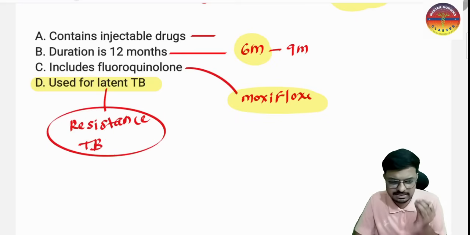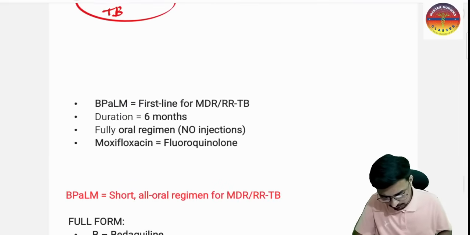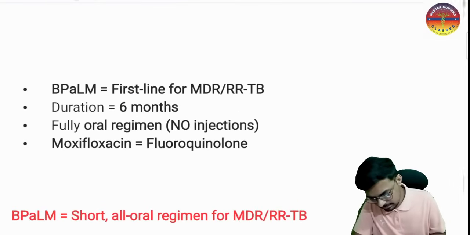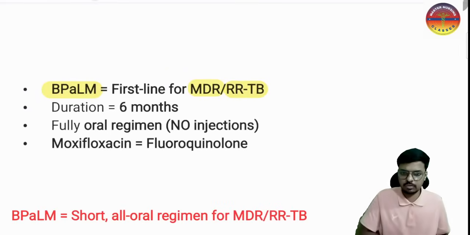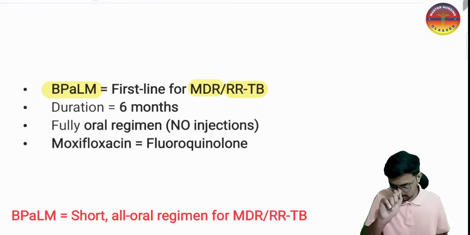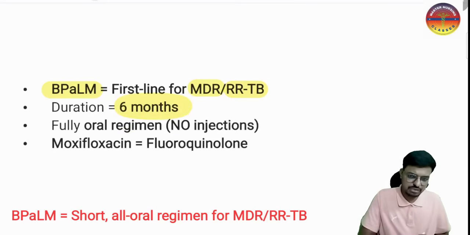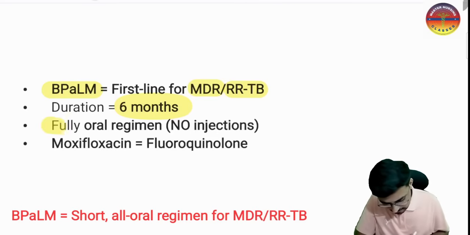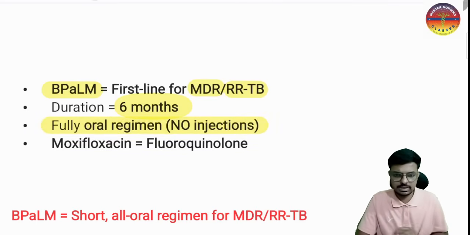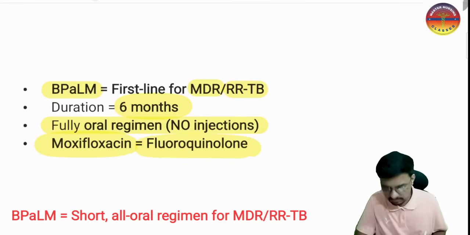So now we will study some very important golden points about drug resistance TB. That is very important for the exam. So we have the BPaLM regimen. This is the first line for multi-drug resistance TB or rifampicin resistance tuberculosis. In this one the duration will be 6 months. So 6 to 9 months, and the single best answer is 6 months. All the medications are oral medications. There are no injectable medications. And moxifloxacin is in the fluoroquinolone category.